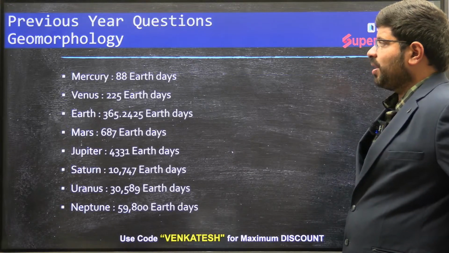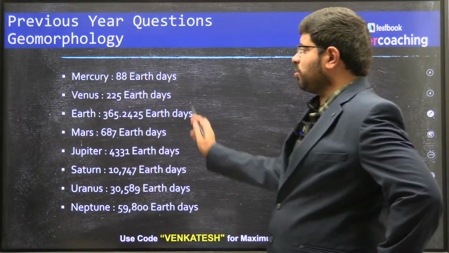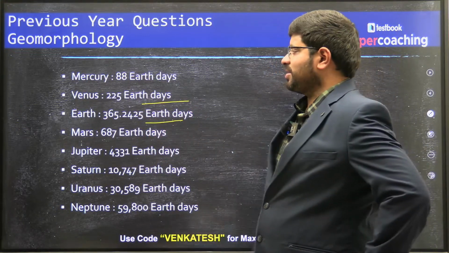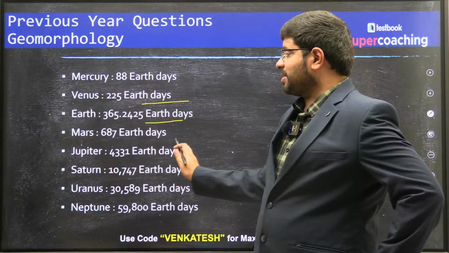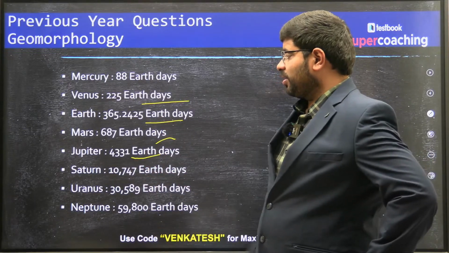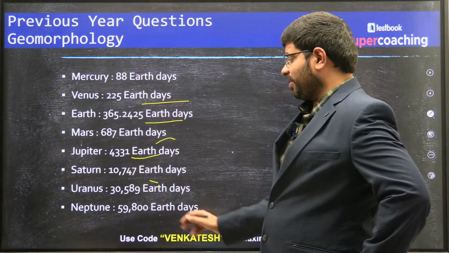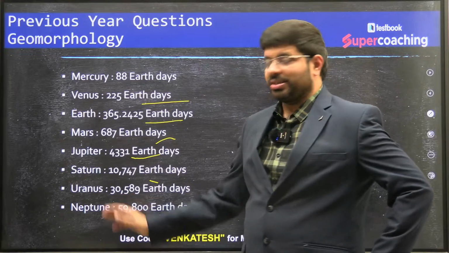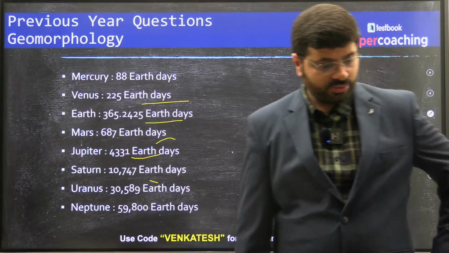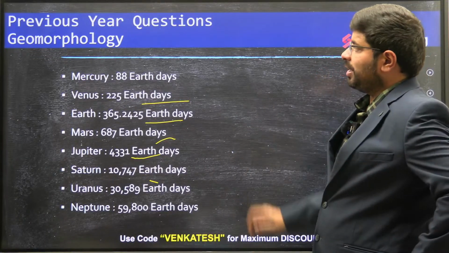You see, Mercury takes around 88 Earth days, Venus 225 Earth days, Earth 365, we all know this. Mars 687 Earth days, Jupiter 4331, Saturn 10,747, Uranus 30,589, and Neptune almost 60,000. Right. So it is Jupiter. So that is the thing.